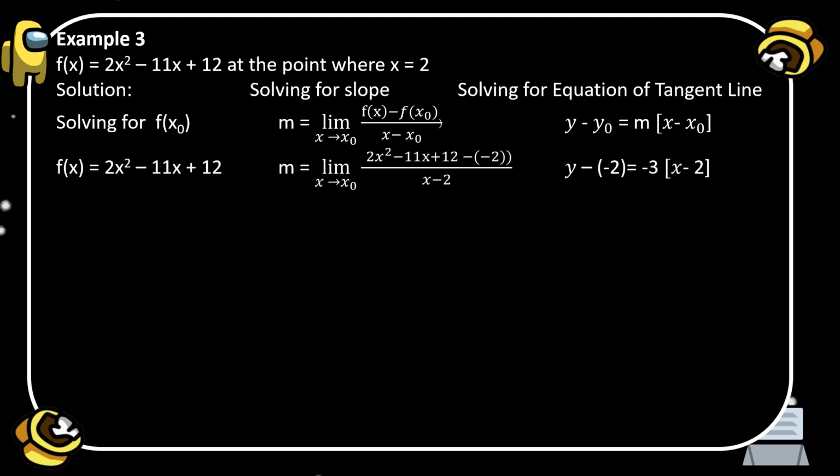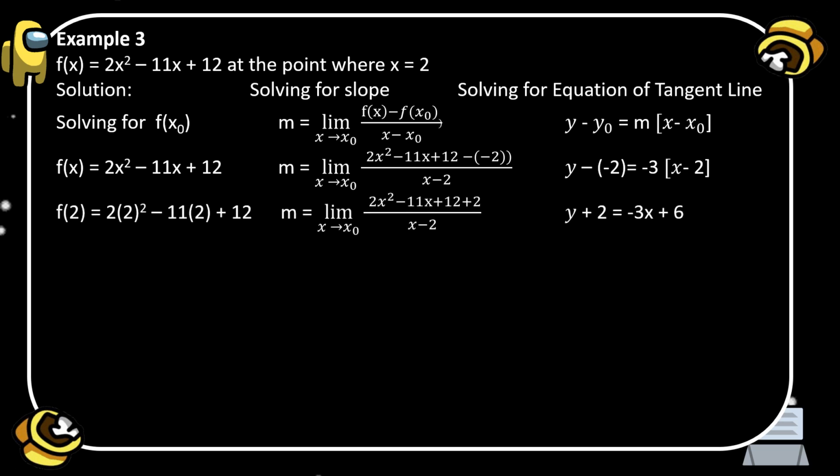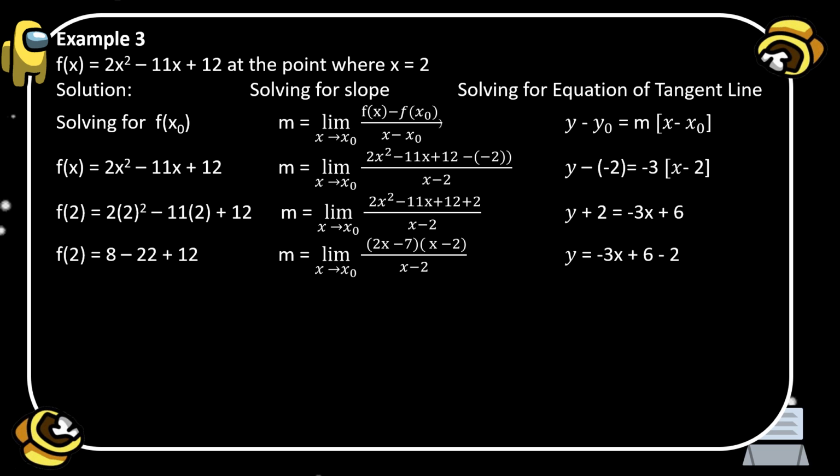Okay, so we have here f of x equals 2x squared minus 11x plus 12. We are going to substitute the value of x which is equal to positive 2. So it becomes f of 2 is equal to 2 times the quantity of 2 squared minus 11 times 2 plus 12. Okay, so 2 times 2 squared: 2 squared is 4, times 2, the result is 8. Then negative 11 times 2, the result is negative 22, plus 12. So when we simplify 8 minus 22 plus 12, the result is negative 2.